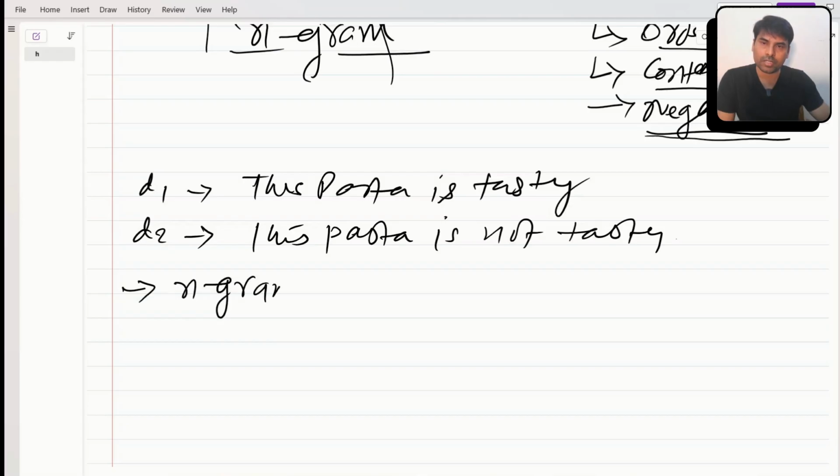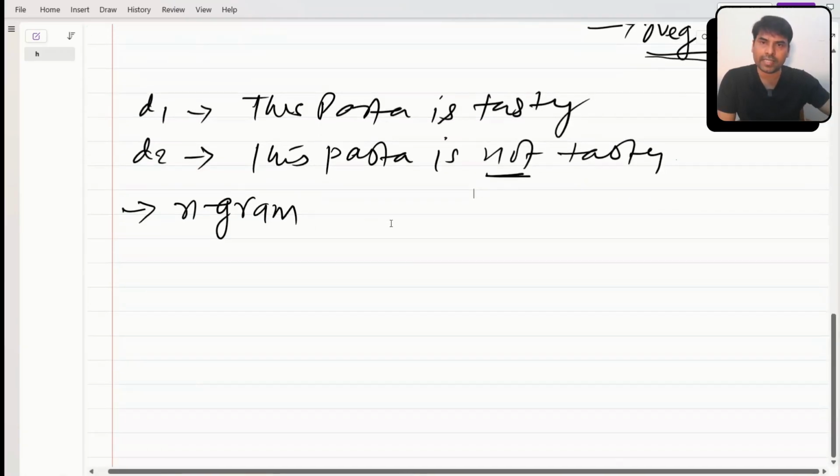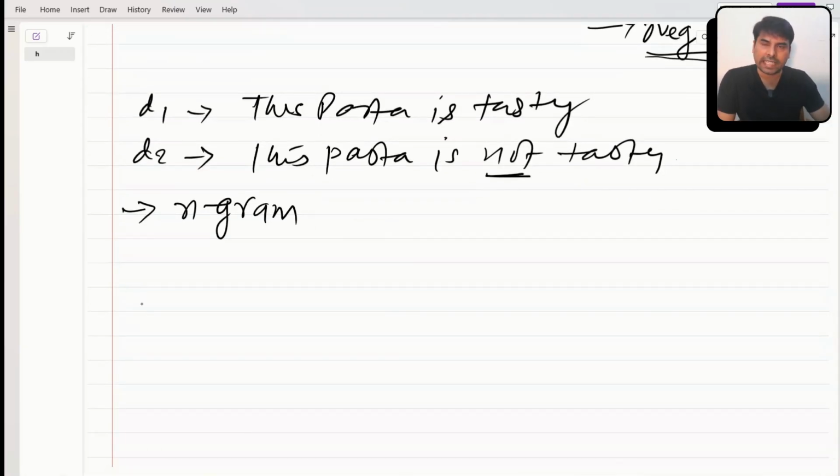NGram creates a combination of words. How does it create the vocab in case of NGram?